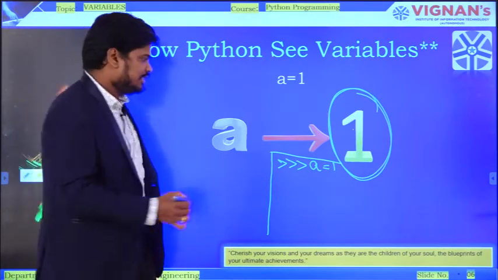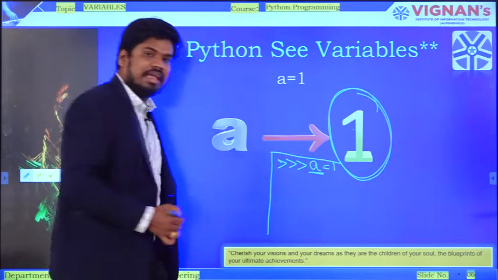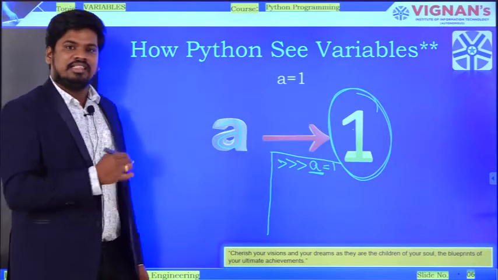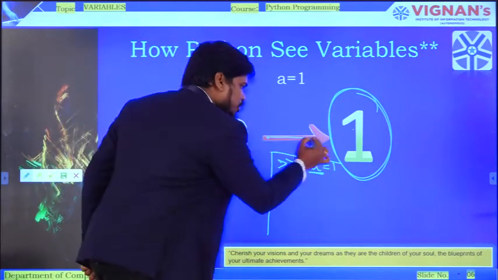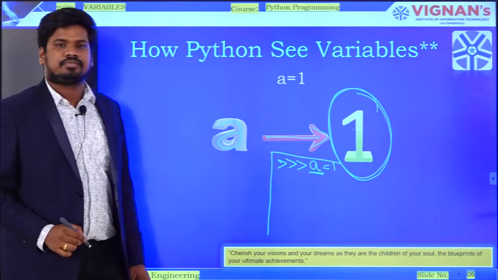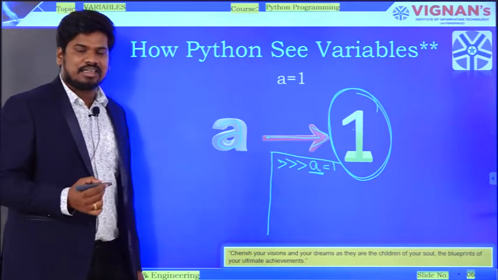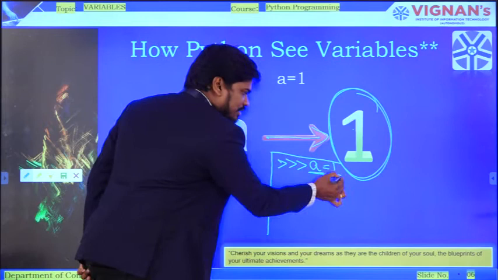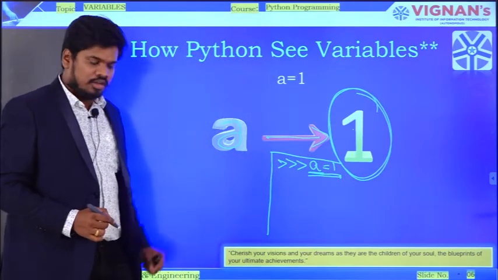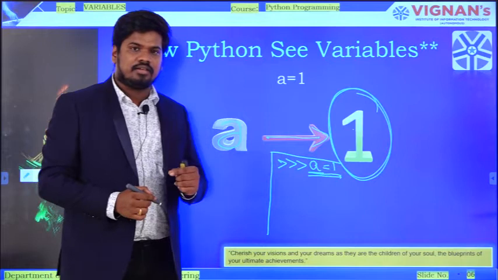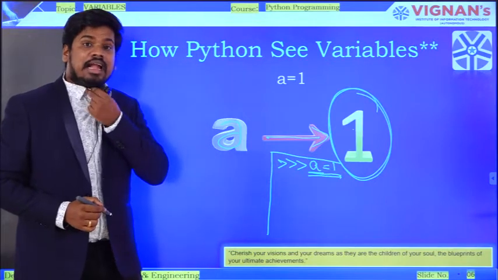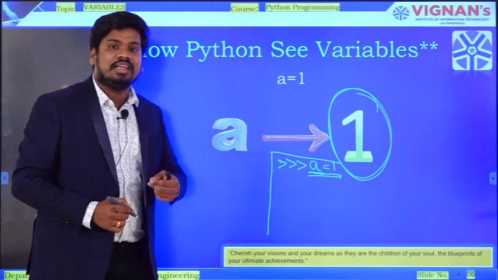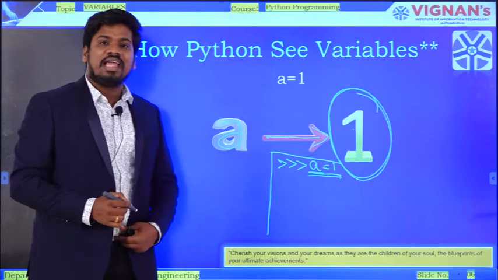Since I have written a variable a here, a variable will be created, and this variable a is referencing this object. Is it clear? I am repeating again. I have written a statement like this in my interactive shell: a is equal to 1. Since in Python I never declare a data type, that means I never write int a is equal to 1 or float a is equal to 1.